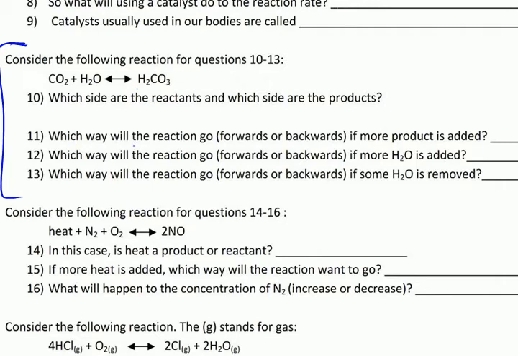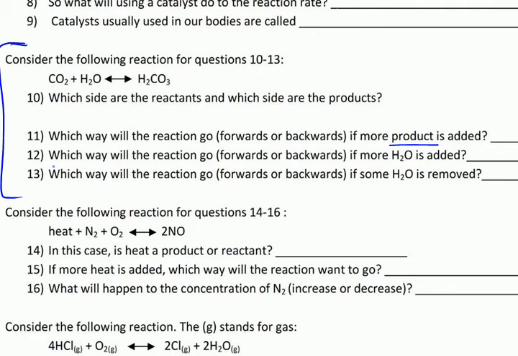Okay, so number 11, which way will the reaction go, forwards or backwards, if more product is added? So remember, these things are in equilibrium. If we add more to one side, that's basically going to push it to the opposite side. So in this case, we're adding more product. That means we're adding more H2CO3. If we add more carbonic acid, that's going to force the reaction backwards. It's going to force it to go this way because we added more on the right side. So more CO2 and H2O is going to be produced if we somehow add more carbonic acid to this system. Okay.